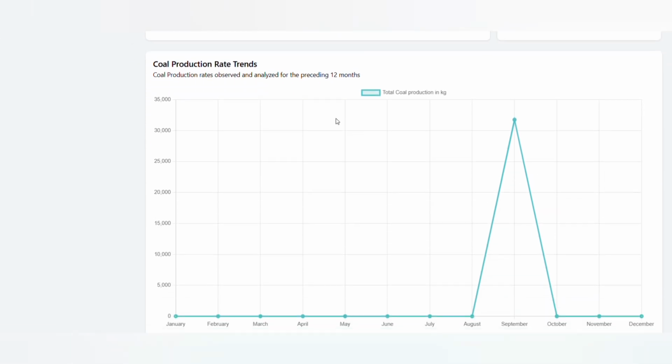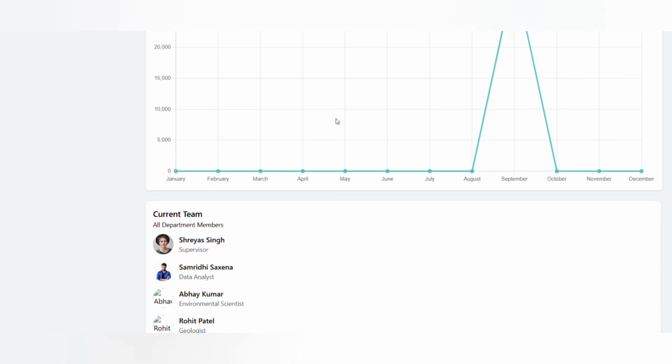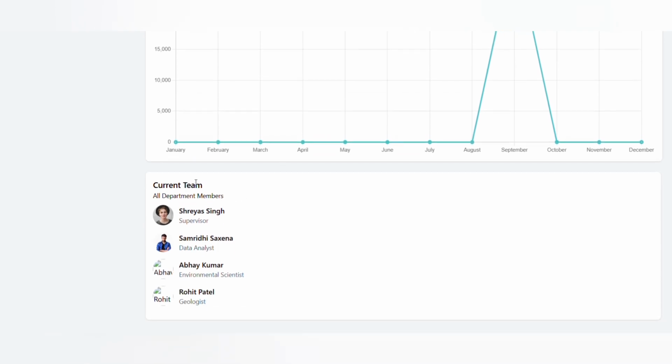And you can also see the coal production rate trends month on month. From the current mine, all the members who are using this portal will be listed here. This is also a security benefit that we are providing, that anyone from the mine using this portal will be listed here.